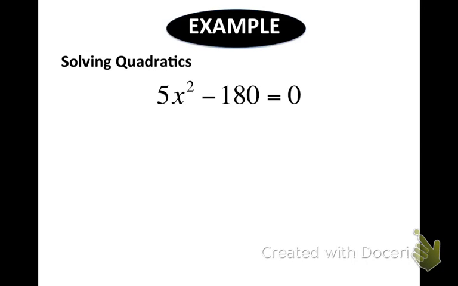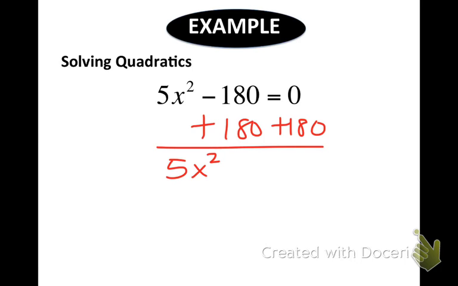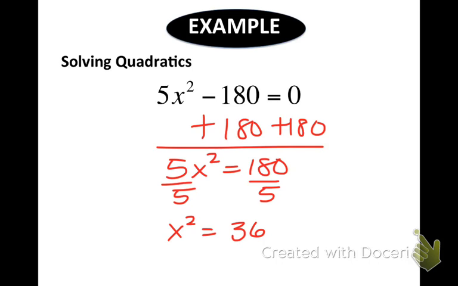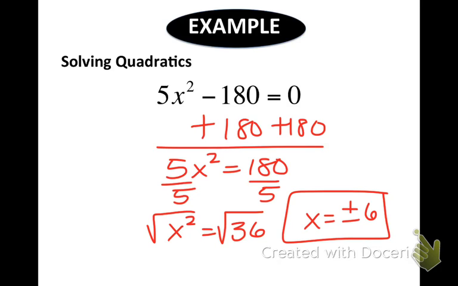So let's do those 2 steps. Add 180 to both sides. So now we get 5x squared equals 180. And then we would divide by 5. So that gets me 36. Okay, so now this looks like the original problem we started with, but instead of 49, it's 36. So to undo a square, you take the square root. But remember, this is quadratic, so you need 2 solutions. So it's plus or minus 6. Don't lose points on that.